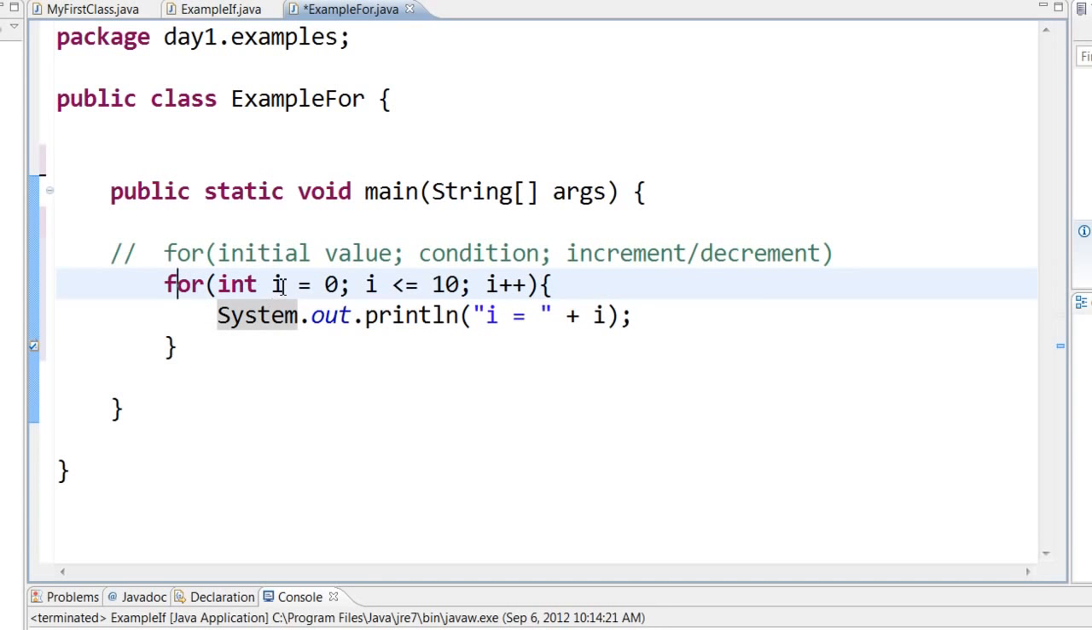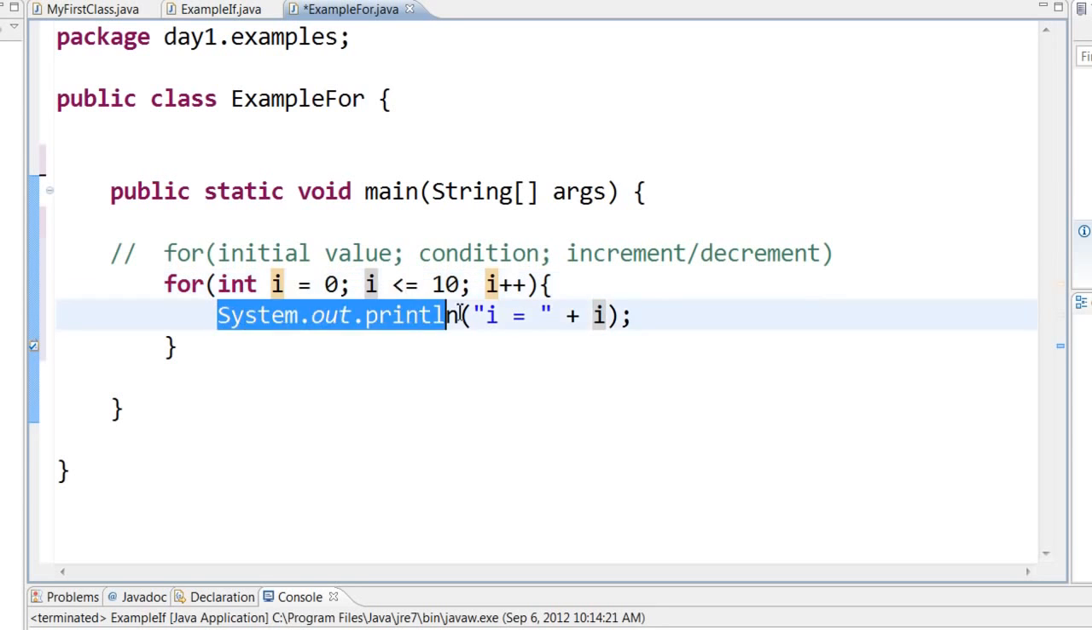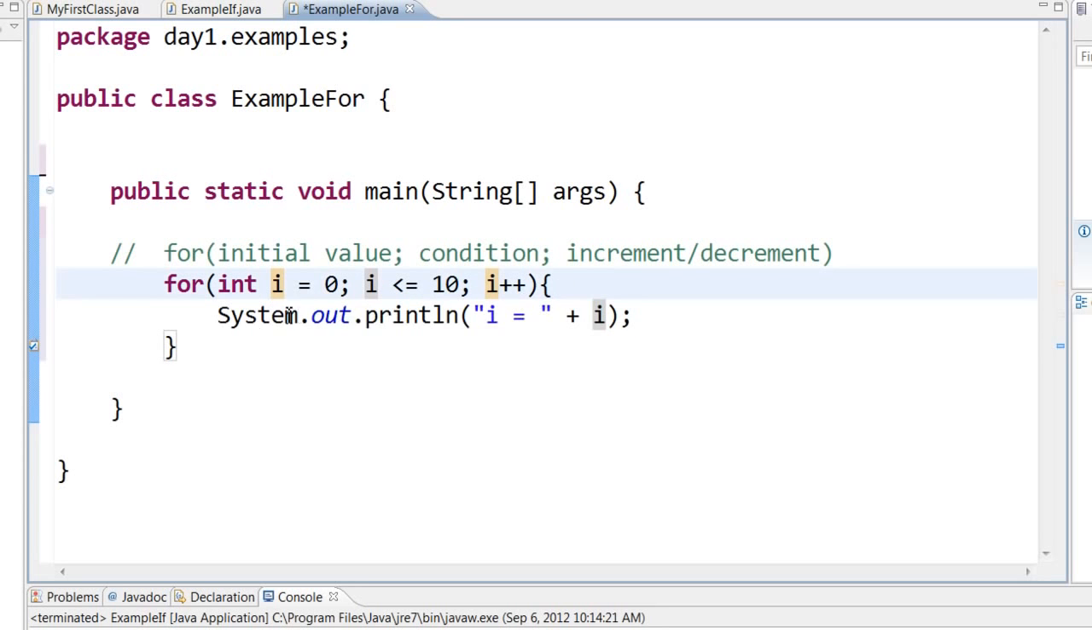So the very first time, the value of i has been declared as 0. It will come here and check, is i less than or equal to 10? Yes, 0 is less than or equal to 10, so it will execute whatever is there within these curly braces. It will print out System.out.println i, which is 0.